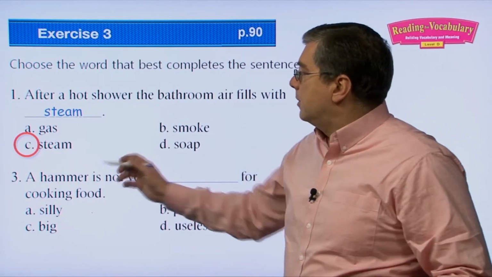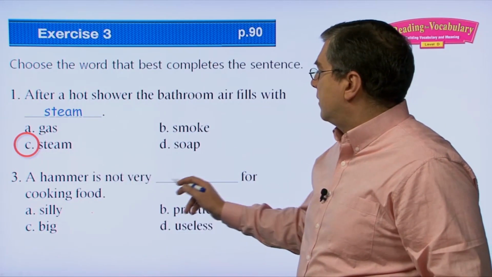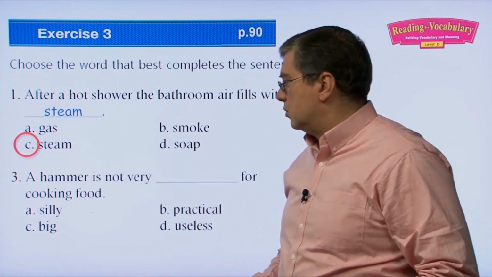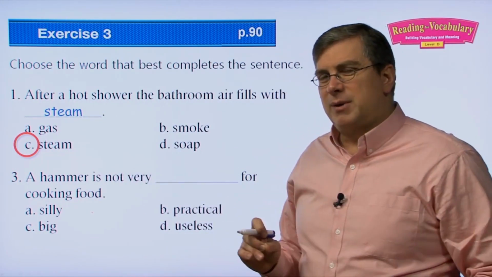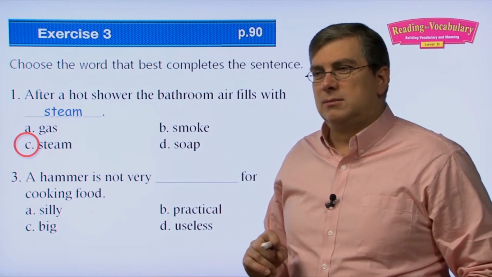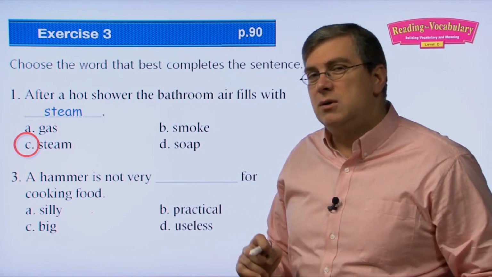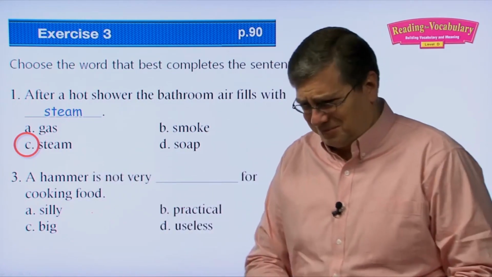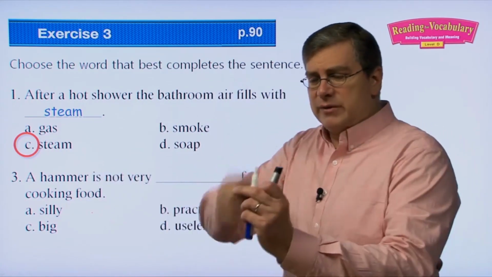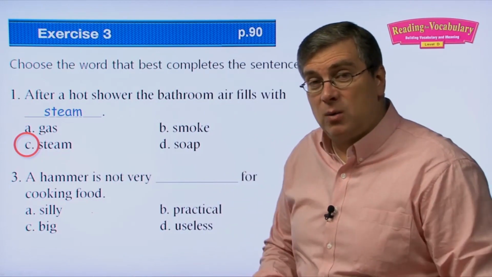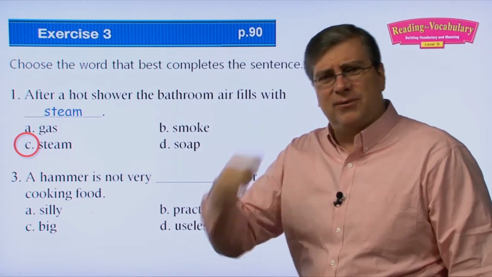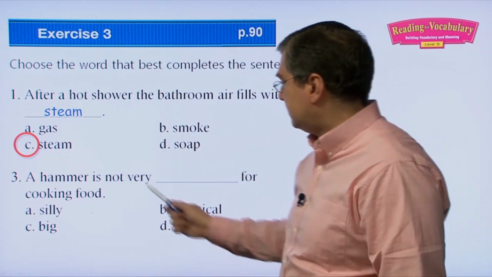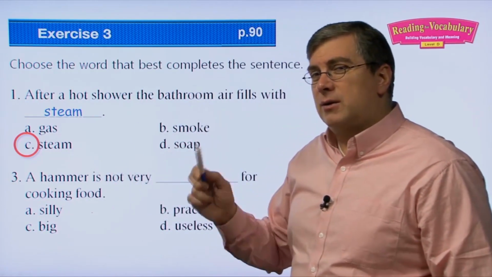Okay. Three, a hammer is not very blank for cooking food. So we're talking about something that is useful or sensible to use for something else. Do we use a hammer to cook food? A hammer we use to pound a nail into wood. You don't use a hammer for cooking food. That's crazy, right? So how do we use that though as an adjective?